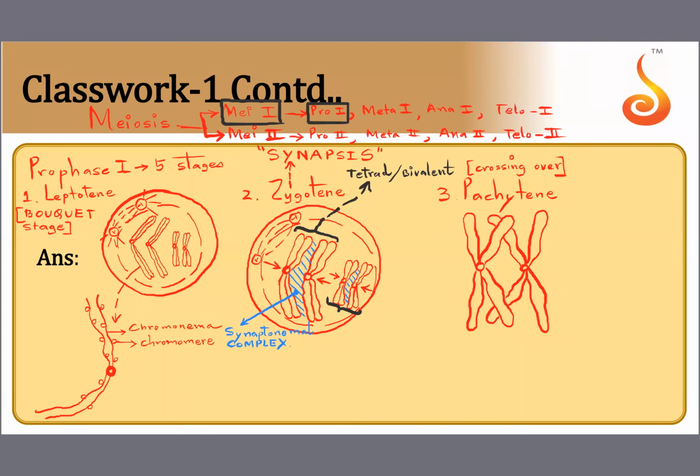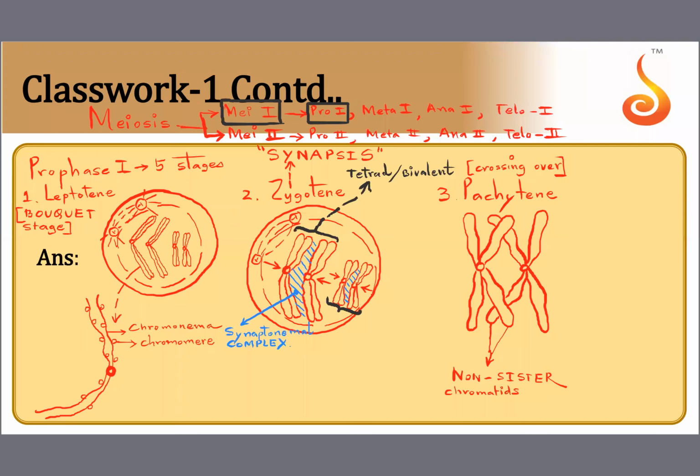What are these chromatids which are crossing over called? They are not called sister chromatids. They are called non-sister chromatids. Very good. Non-sister chromatids. Why? Because they don't belong to the same chromosome, right?